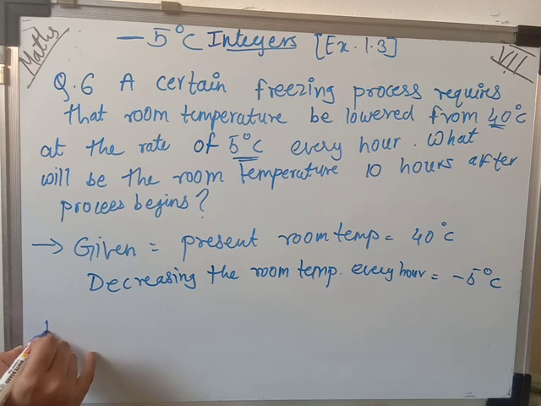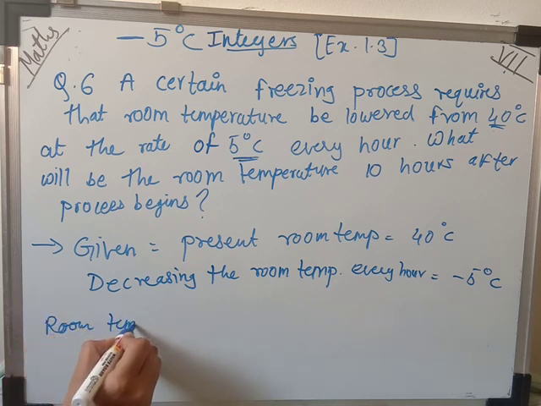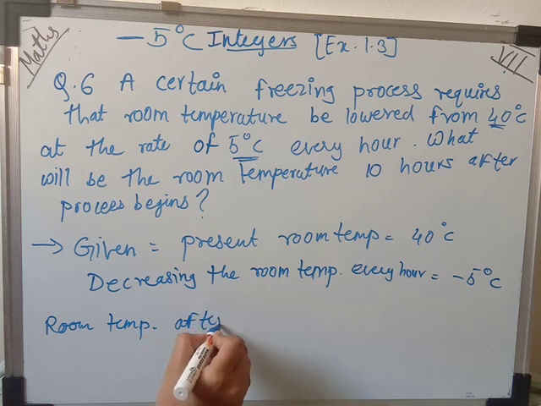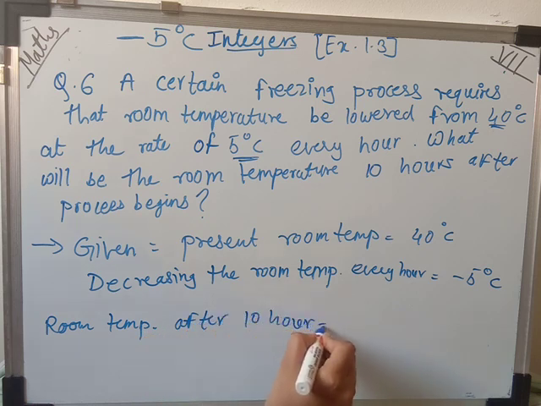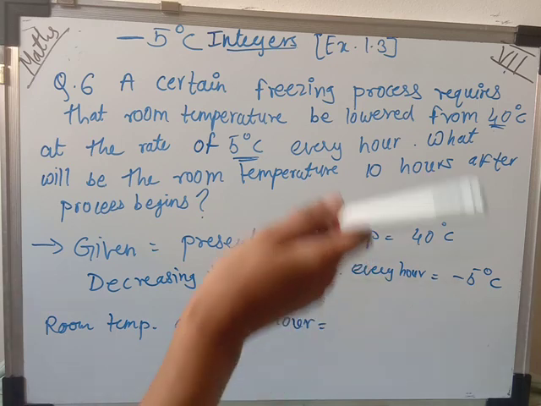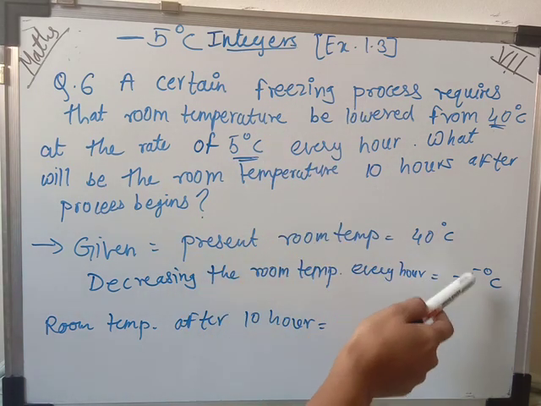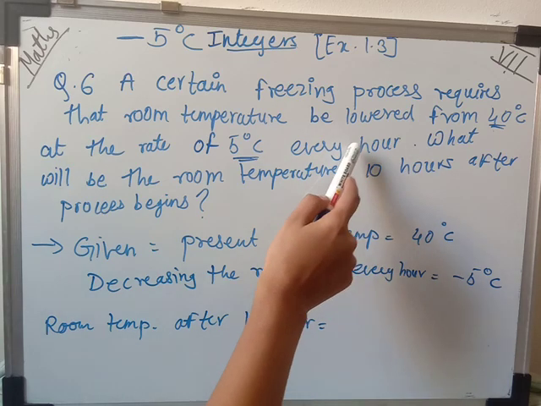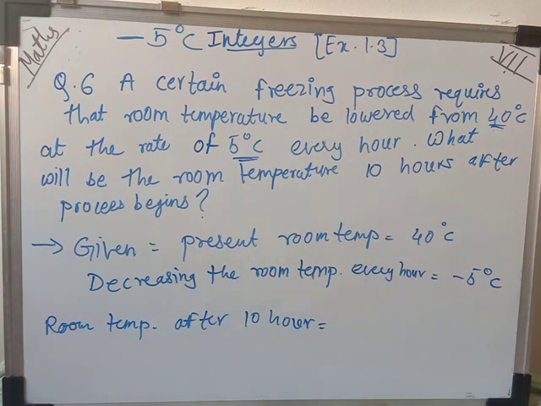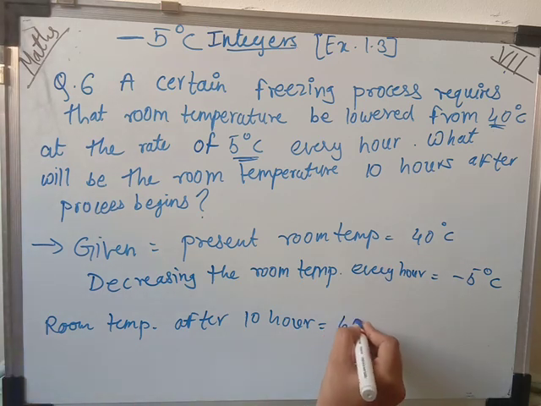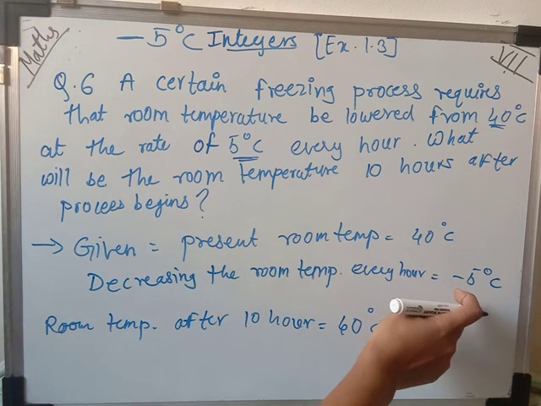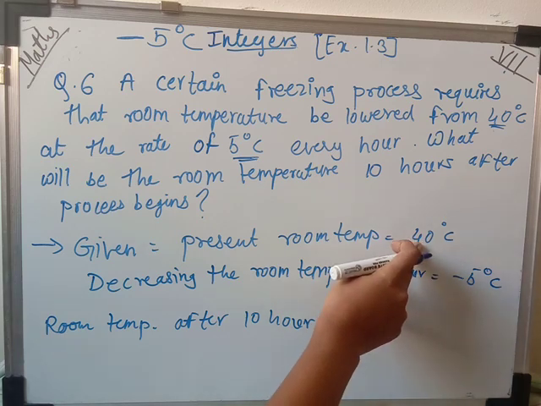So the room temperature after 10 hours. It is very easy. If the temperature is lowering or decreasing by 5 degrees Celsius every hour, after 1 hour it is decreasing by minus 5 degrees Celsius. So we have to multiply 10 with minus 5, and we will get the change in temperature. Here we have to write 40 degrees, because whatever answer comes from that, we have to add into this.